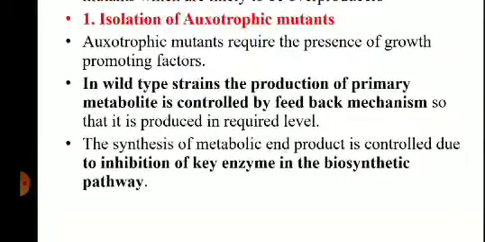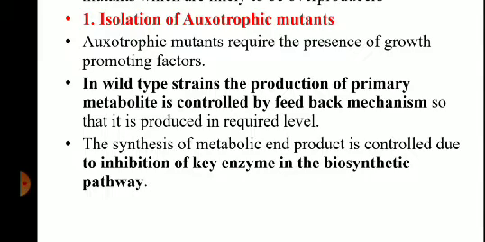In wild type strain, the production of primary metabolite is controlled by a feedback mechanism so that it is produced in the required level. The synthesis of the metabolic end product is controlled due to inhibition of a key enzyme in the biosynthetic pathway. Understand what it means?